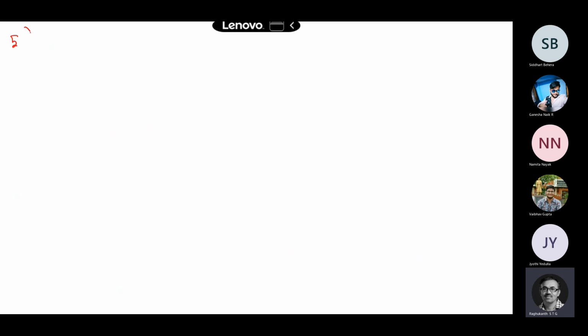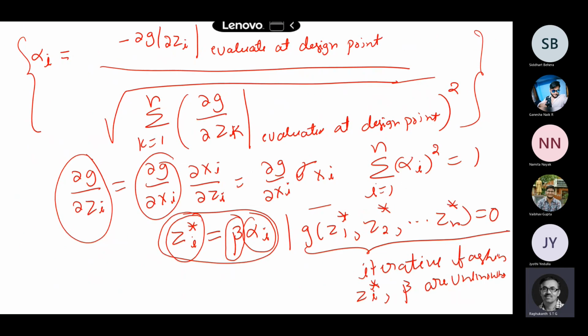Now the next one is to calculate an estimate of beta, using this. Once you know this, you have to calculate the beta.